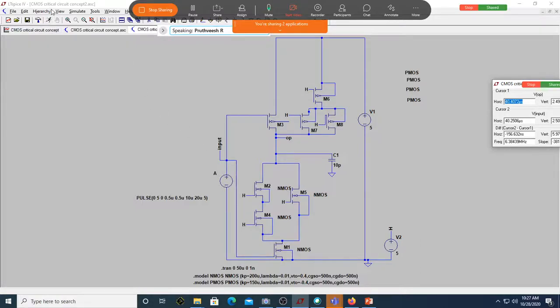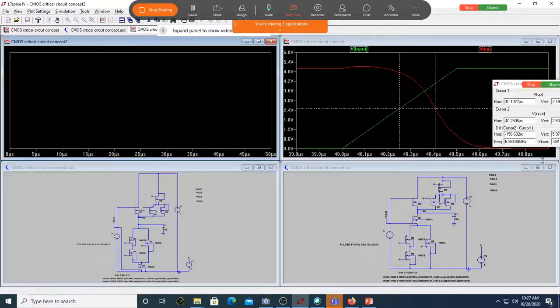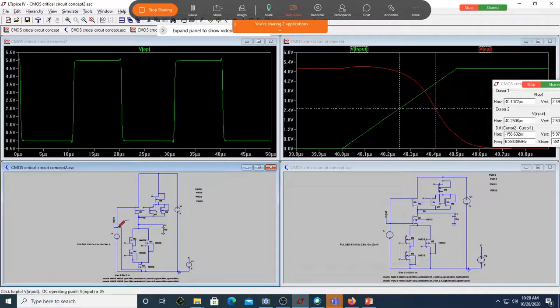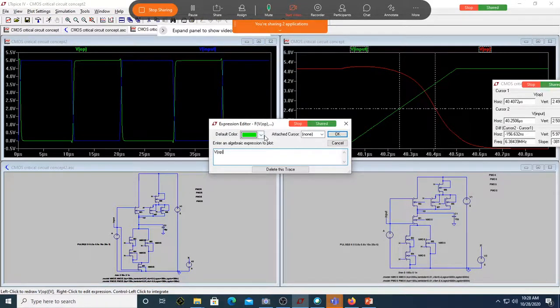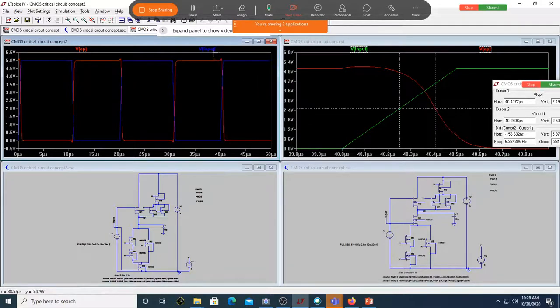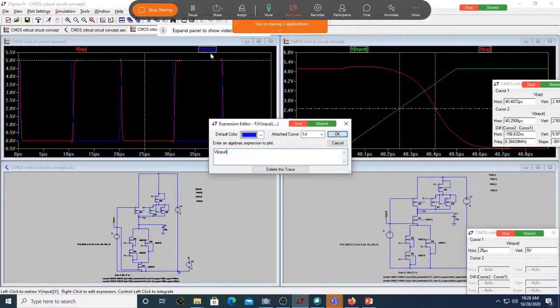In the earlier case, it was 156 nanosecond. Let us try to simulate and see what will be the time. So I will take out. Okay, let it be there. So this is my output. This is input. Okay, let me make the input. This one, let it be red. And let me make the input green, as in the previous case. Okay.